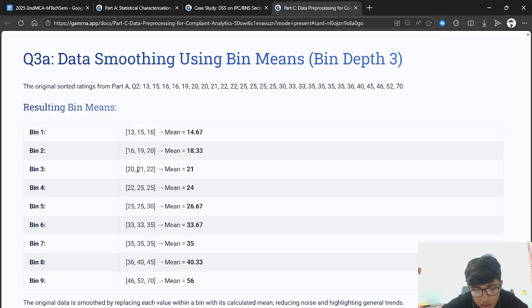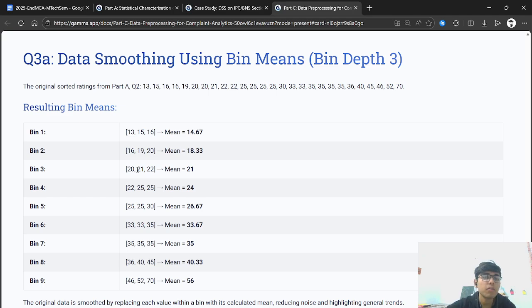The next question asks us for the smoothing of extracted feature scores using the evidence strength list from A2. So number one is to smooth using bin means with bin depth 3. We need to suggest ways to detect outliers, rare, very high impact with low evidence. We need to discuss other smoothing methods such as bin medians, LOESS, moving averages, and robust estimators.